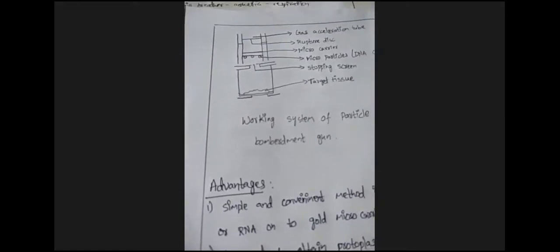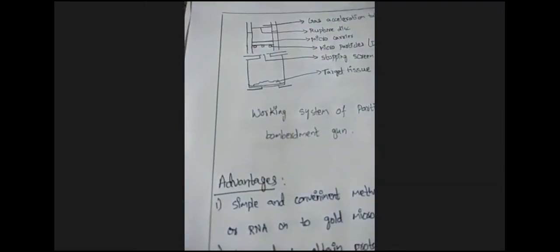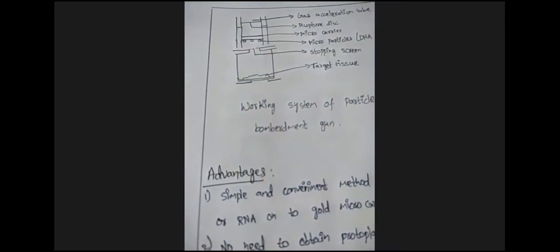The apparatus is placed in a laminar flow to maintain sterile conditions. The target cells or tissue are placed in the apparatus, and a stopping screen is placed between the target cells and the microcarrier assembly. The passage of high pressure helium ruptures the plastic rupture disc, propelling the microcarriers.